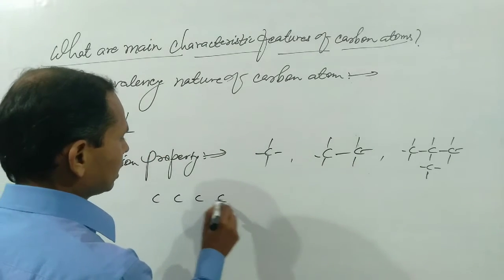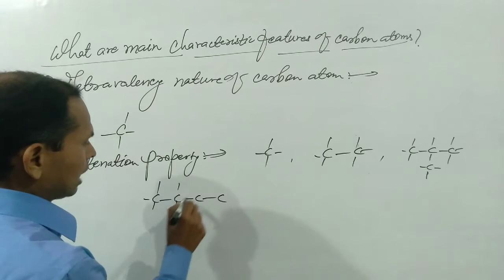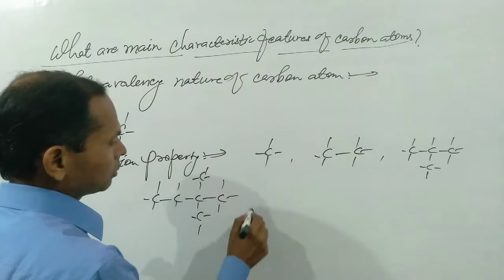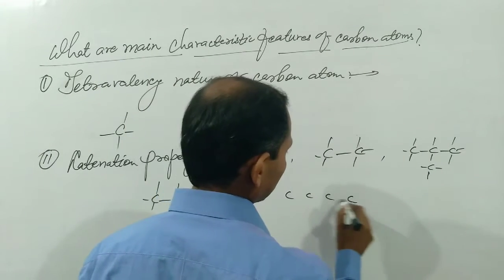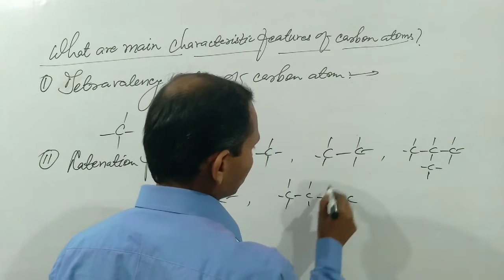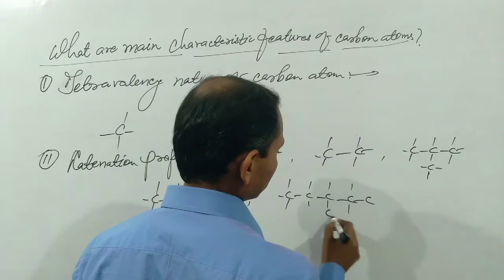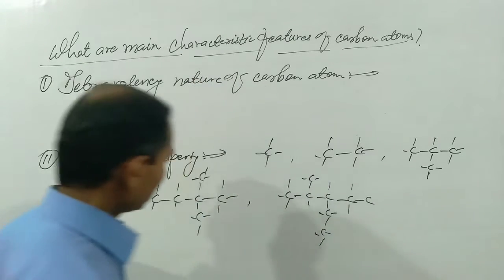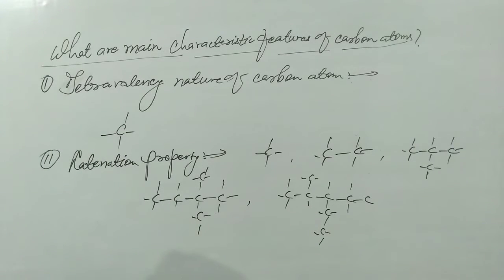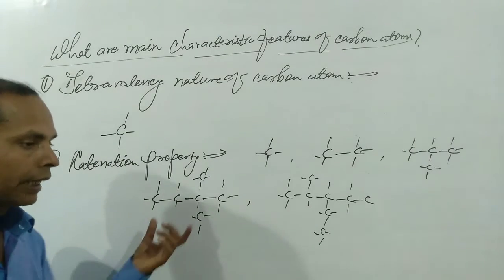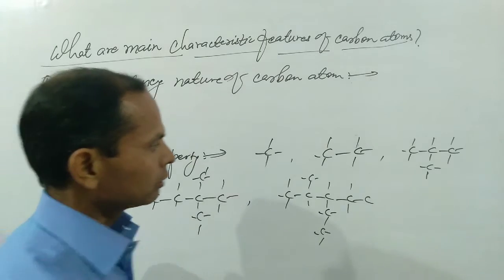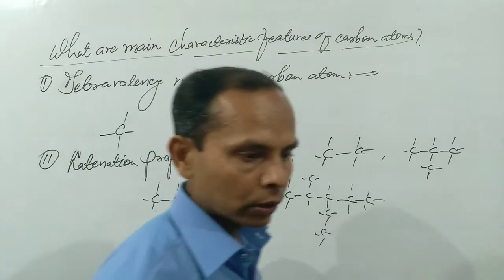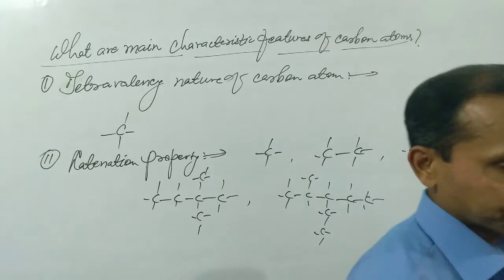Similarly, we can have a large number of carbon atoms together, so various types of organic compounds can be obtained. This self-linking property of carbon atom is known as its catenation property. We can link any carbon atom with any bond of carbon, and the remaining bonds will be fulfilled by hydrogen atoms or any other groups also.